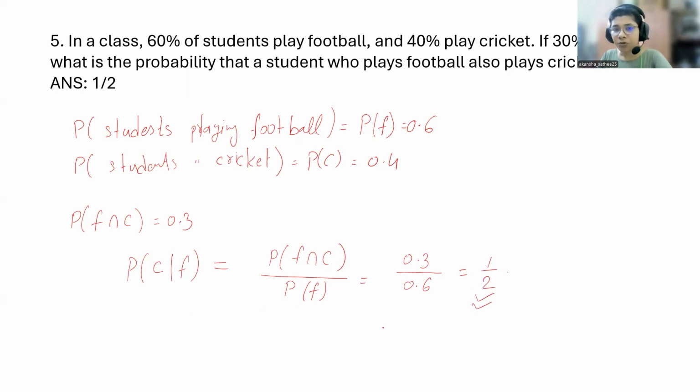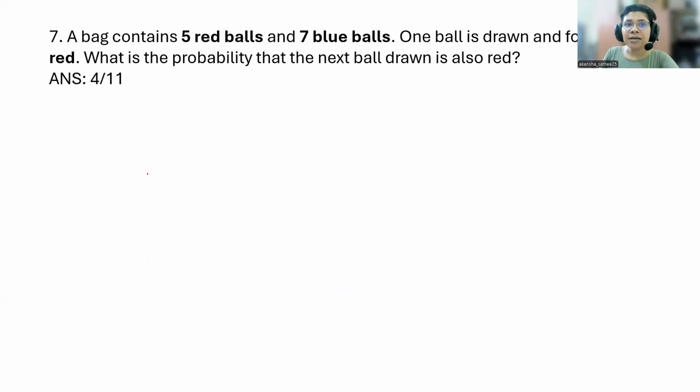Is that fine? Next, a bag contains 5 red and 7 blue balls, right? One ball is drawn and found to be red. Okay, what is the probability that the next ball drawn is also red? Again, same type of problem. So the probability of picking a red ball is, how many red balls are there? 5. How many total balls are there? 5 plus 7, that means 12.